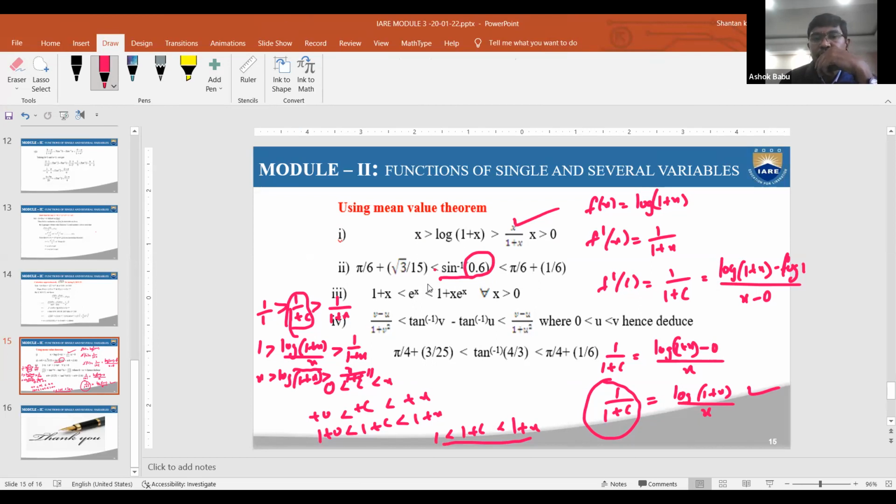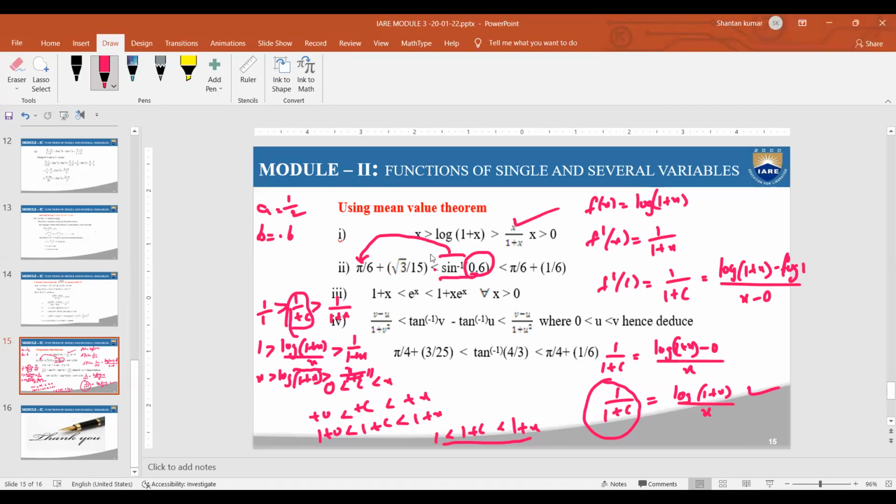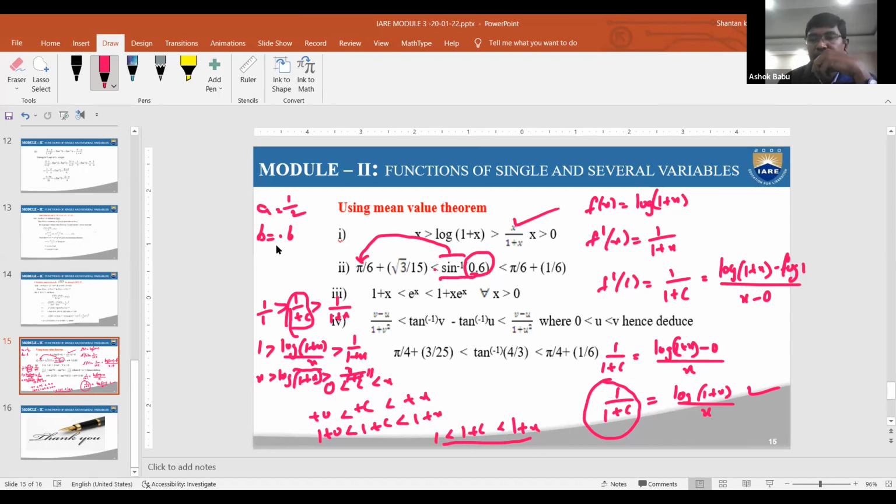For the final verification, you need to assume that b is equal to 0.6 and a is equal to the value of sin inverse of pi by 6, that is sin 30, which is 1/2. So a is equal to 1/2. After that verification, you replace a is equal to 1/2 and b is equal to 0.6, and you get the required solution. And here what is the required sin inverse x derivative?